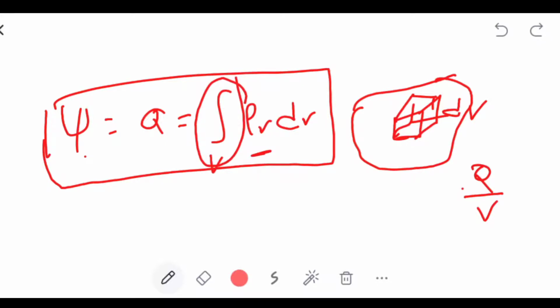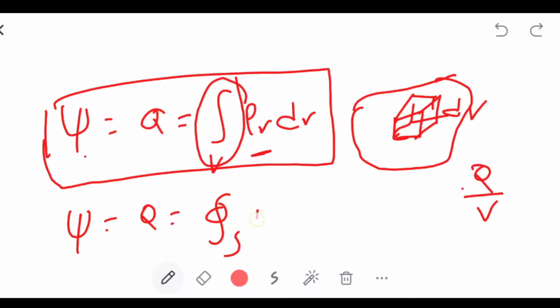The common form of Gauss law, represented mathematically, is psi equal to q equal to the closed surface integral. It must be remembered that the closed surface integral is important.